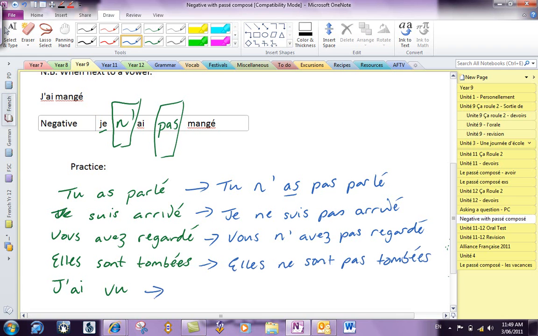Now this is the tricky one, isn't it? So what do we do with this? It's j'ai vu, but now we've got to put it back to je, because it's no longer going to be next to a vowel. So we put it back to je, and then we put n, because it's got the A, it has to be the apostrophe. Je n'ai pas vu. Je n'ai pas vu. Excellent.